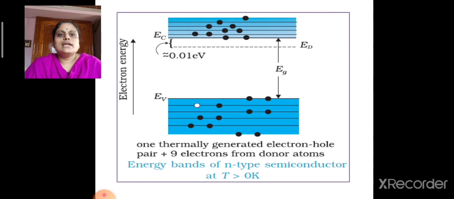Now, the energy band diagram for an N-type semiconductor at T greater than 0 Kelvin is as shown in the figure. Here, since we have more number of electrons, the conduction band will not be empty. We will be having electrons in the conduction band, but there is an additional energy level marked as ED, which is the donor energy level.